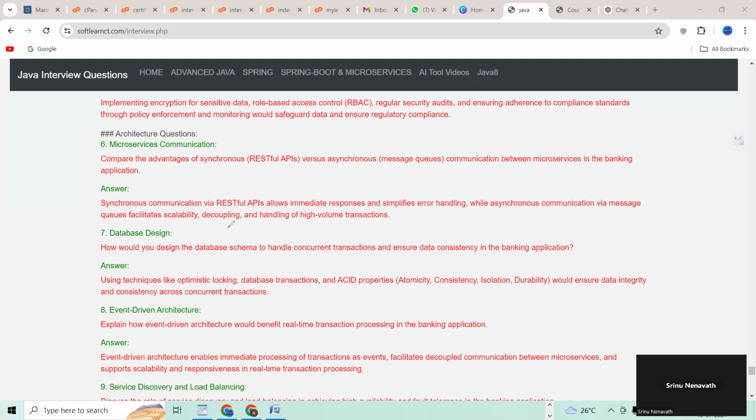Seventh question, database design. How would you design the database schema to handle concurrent transactions and ensure data consistency in the banking application? Next question, event-driven architecture. Explain how event-driven architecture would benefit real-time transaction processing in the banking application, right?